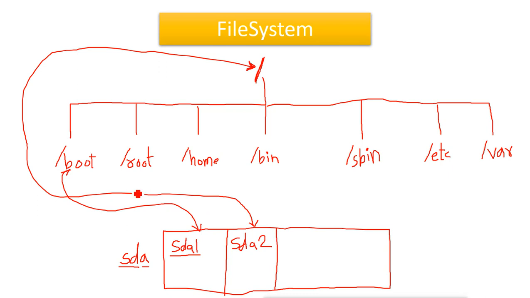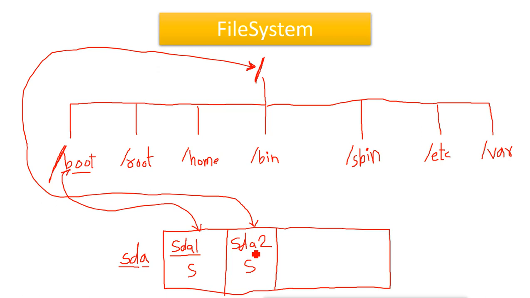Now we created a separate partition for this directory, but the directory is still under slash. So it will still remain under slash, but the data will go to the other partition. Same as for the other directories. If we want, we can create a partition for other directories also. Now these two partitions are compulsory because these two partitions are system partitions. So whatever you want, you have to create these two partitions.